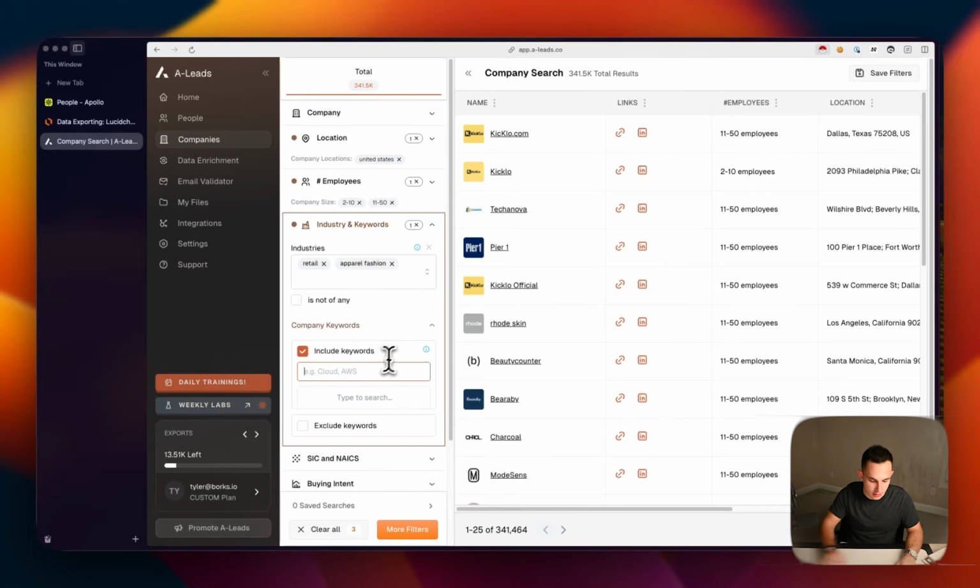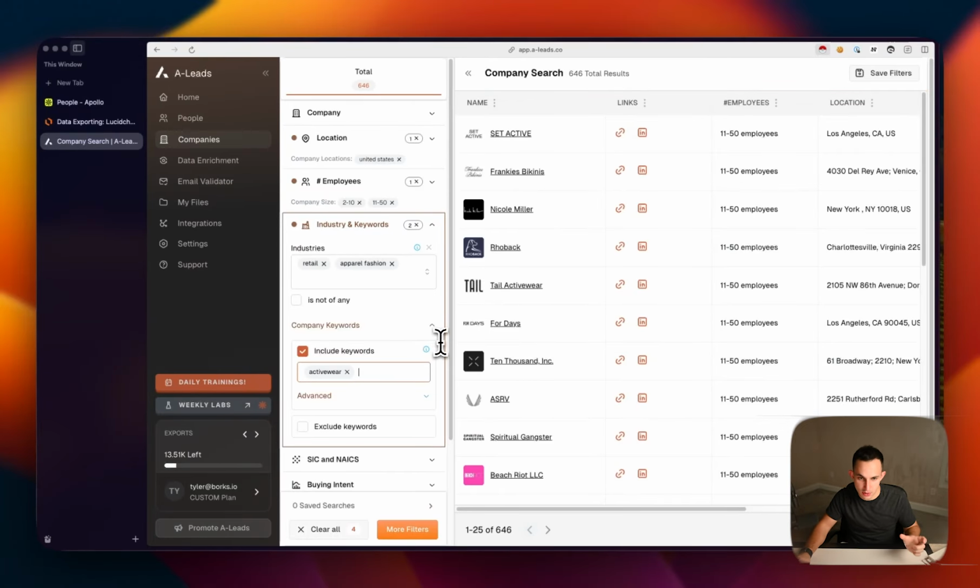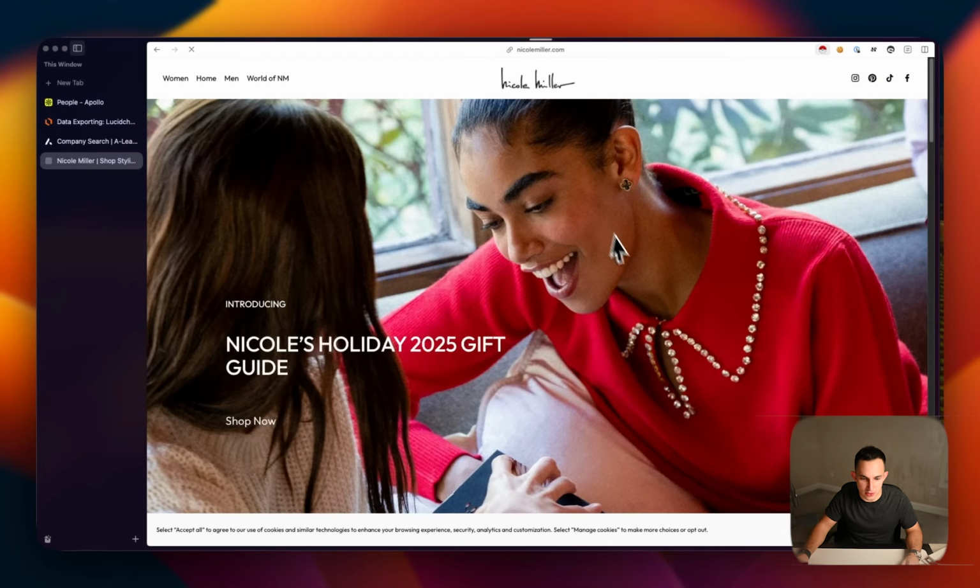34 companies. Okay. Let's do fitness, or let's do activewear. You have to play with the keywords. There we go, 646. This should now give me a list. Yep, that looks a little bit more accurate. Okay, this certainly does look right.